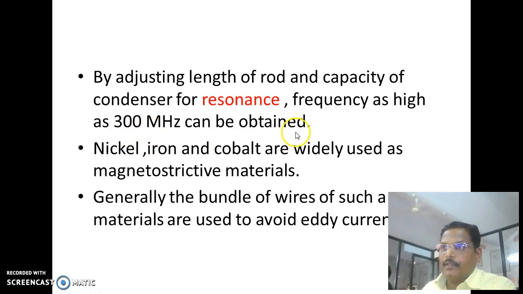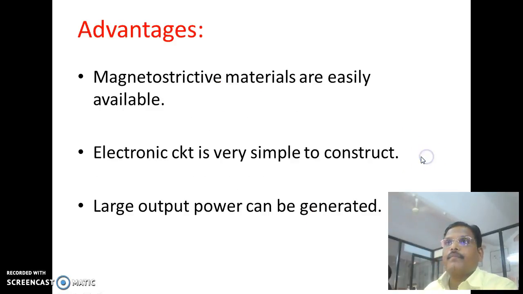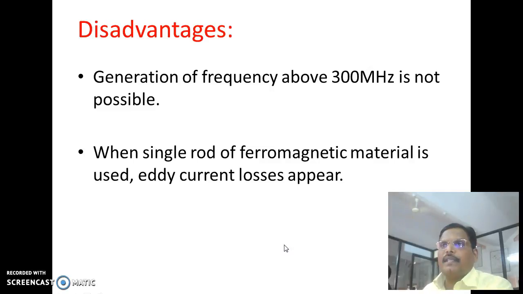Generally, nickel, iron and cobalt are used as the magnetostrictive materials, and generally a bundle of wires of such materials is used to avoid the eddy current loss. The advantages of this oscillator are that the magnetostrictive materials are easily available, the electronic circuit is very simple to construct, and large output power can be generated. The disadvantage is that the generation of frequency above 300 MHz is not possible, and when a single rod of ferromagnetic material is used, eddy current losses appear.